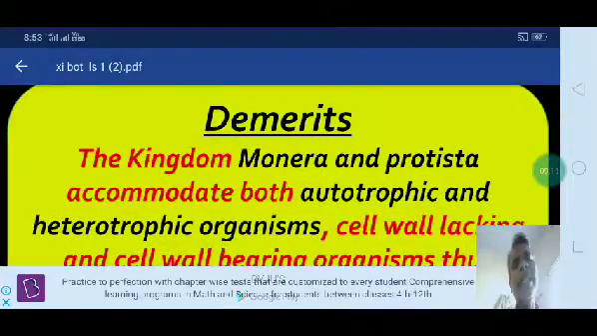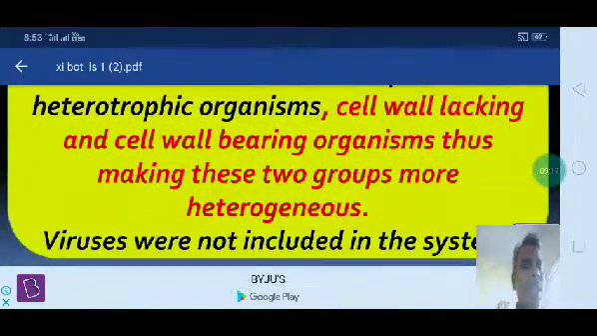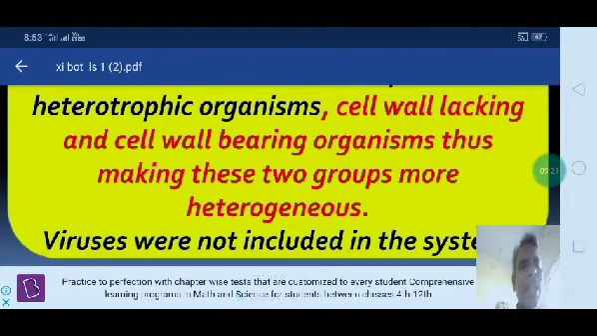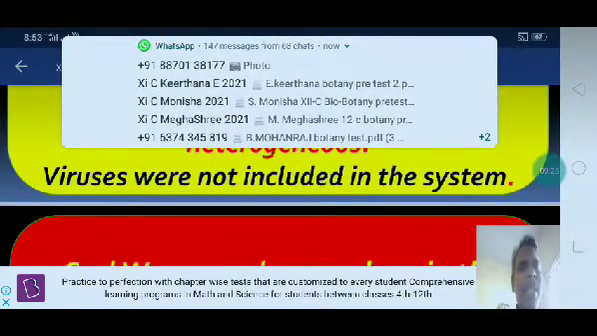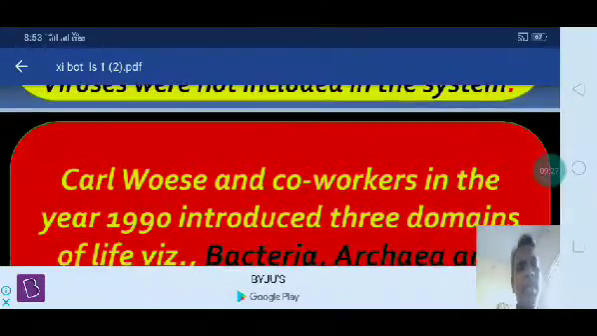Demerits. The kingdoms Monera and Protista accommodate both autotrophic and heterotrophic organisms. Cell wall lacking and cell wall bearing organisms thus make these two groups more heterogeneous. Viruses were not included in the system.